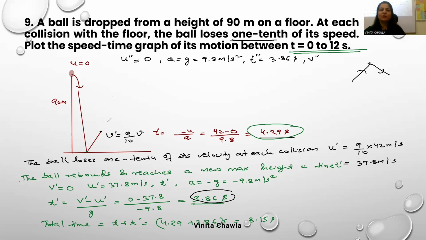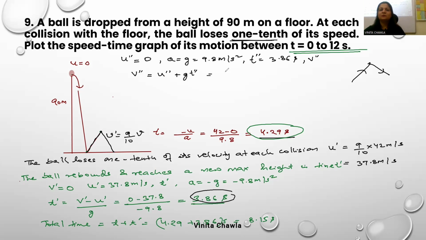Okay, so from here it will strike the ground again. Time कैसे निकाला हमने? जितनी देर में ये ऊपर गया उतनी ही देर में ये नीचे आएगा. If this ball is taking 3.86 seconds to reach the new maximum height, then the same time will be taken by the ball to strike the ground again. 3.86 seconds only. Okay, so v double dash कैसे find करोगे आप? u double dash plus gt.